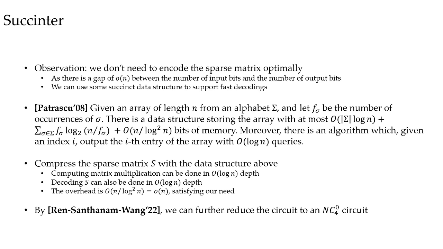That's how the succinct data structure comes into play. We use the succincter result by Pătrașcu, which has overhead O(n over log squared n) and query time O(log n). Thus, we can find out an entry of S in O(log n) depth, and the matrix multiplication also takes O(log n) depth. In all, the circuit depth can be reduced to O(log n), and the circuit becomes an NC1 circuit. Finally, by the RSW result, we can reduce explicitly constructing rigid matrices to avoid of NC0_4 circuits.